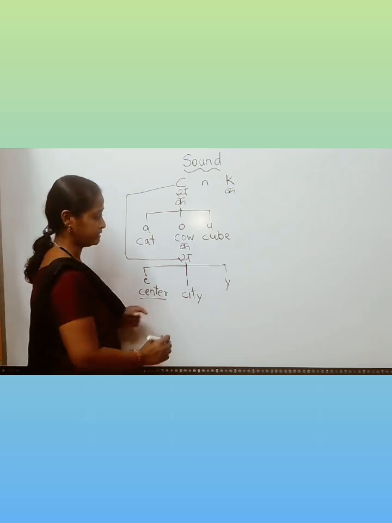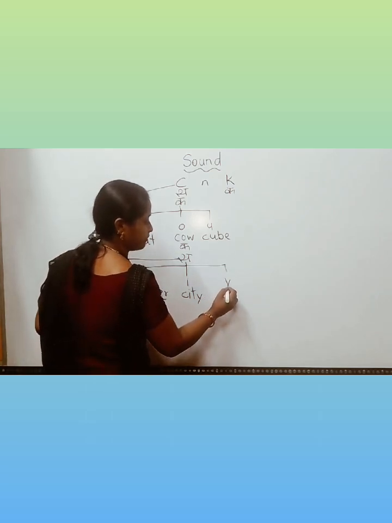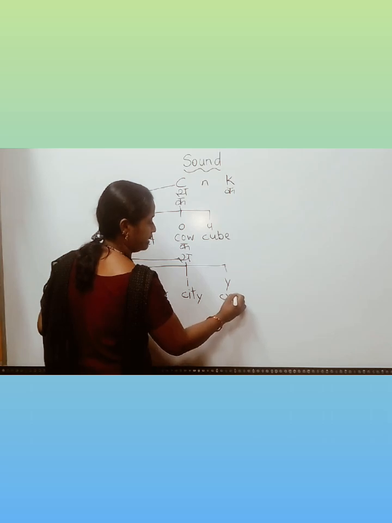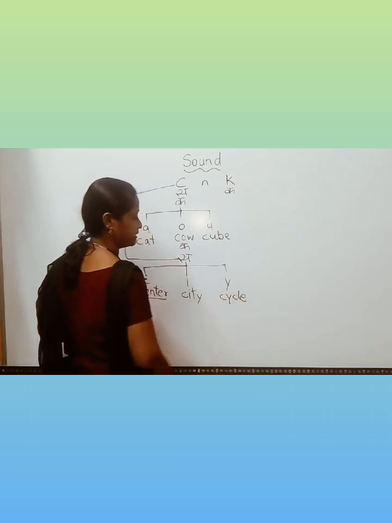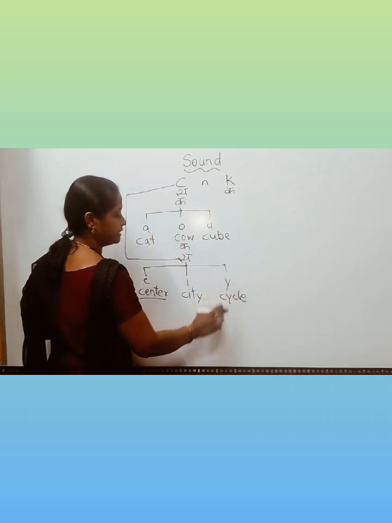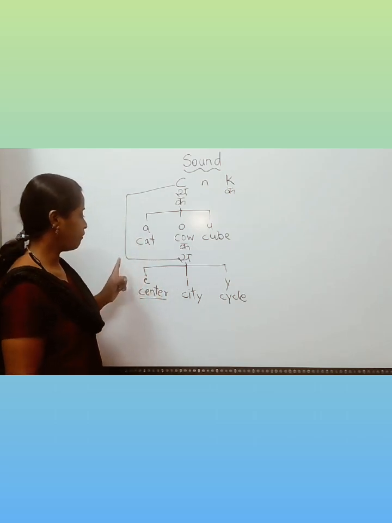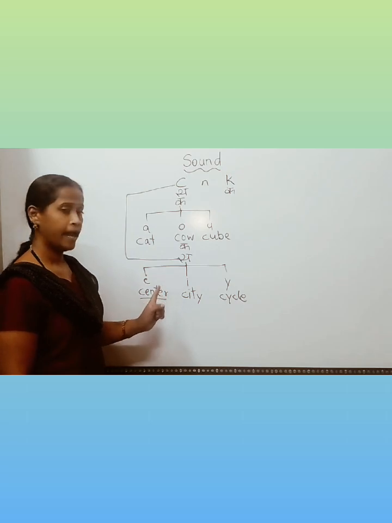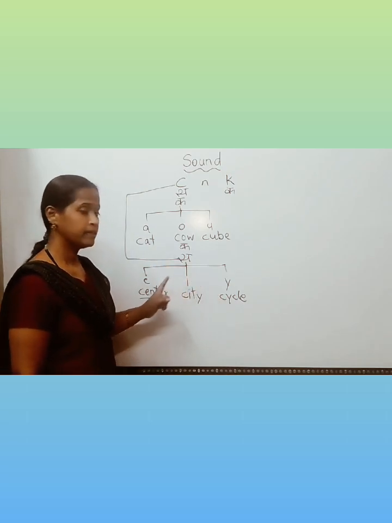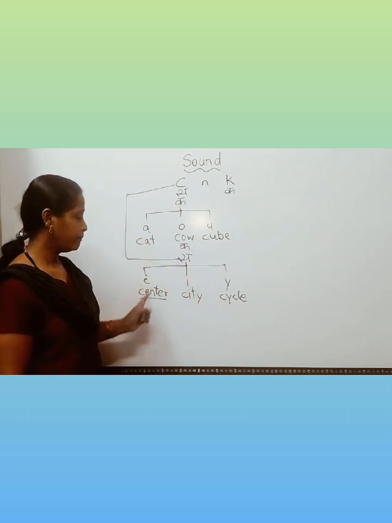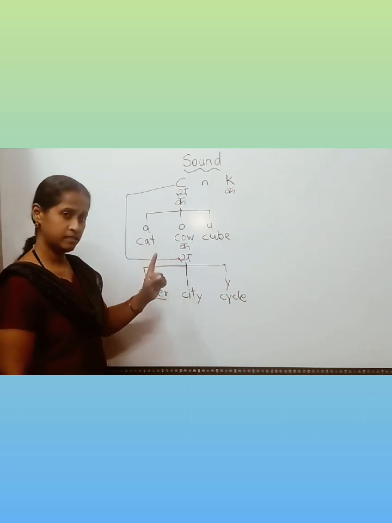Cycle, cycle. Here the letter C goes with vowel E, I and consonant Y. Then the sound of this letter C becomes S.